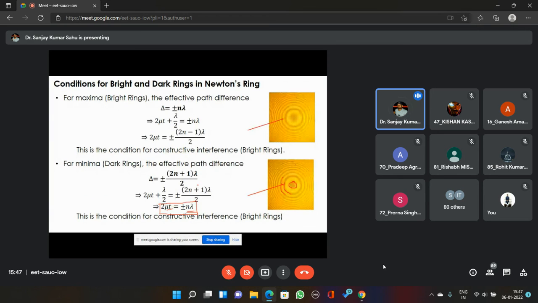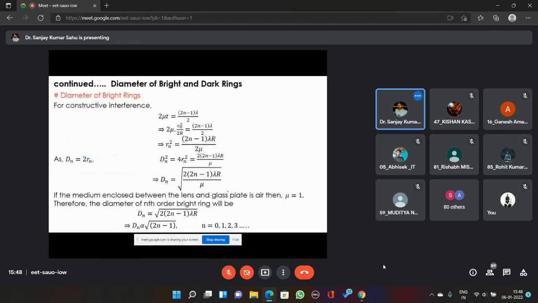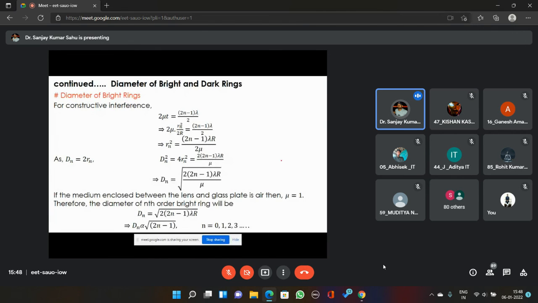So this is how we form Newton's rings. We can read a little more, or else see in the next class. Next class I'll finish Newton's rings and interference. Up to interference is your syllabus. There is no diffraction. I'm planning to finish in the next class, since I am going to get only one more class next week on Monday.